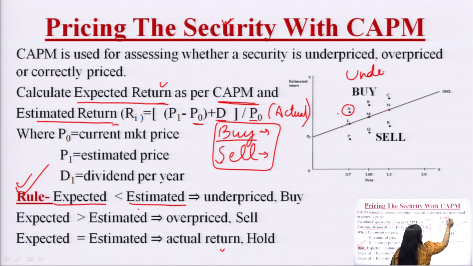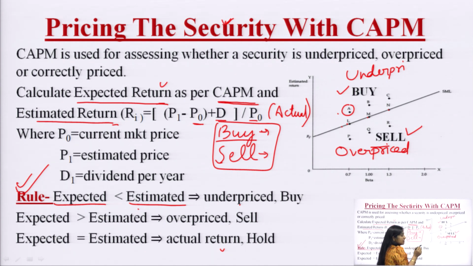And if it is giving us less return as compared to its expected return, it is giving us lower return, so it is called overpriced, meaning it is not performing well. So, we should sell that security. Underpriced we should buy, overpriced we should sell. This is the rule for investment, that every time we should buy the underpriced security and we should sell the overpriced security.